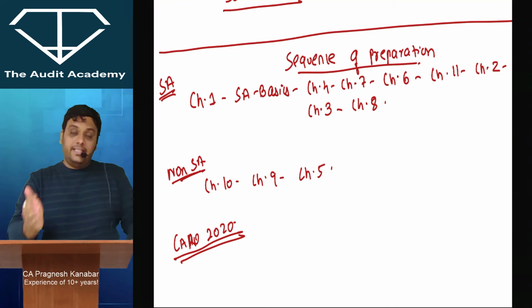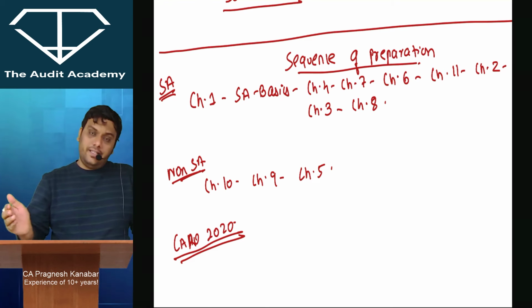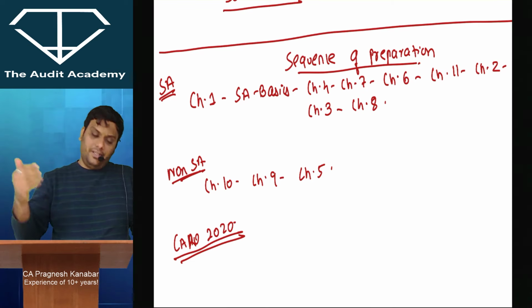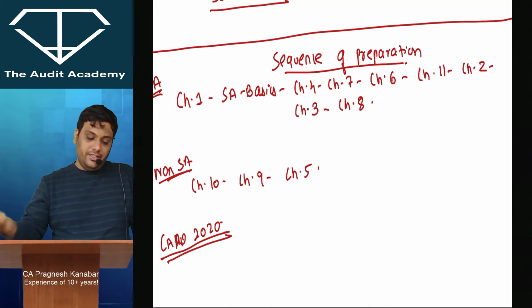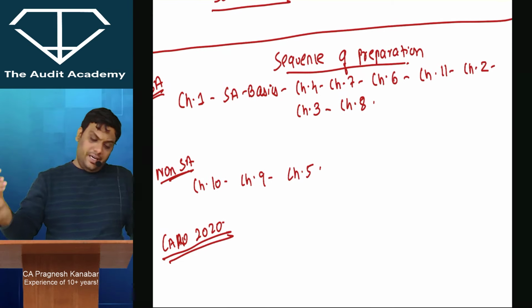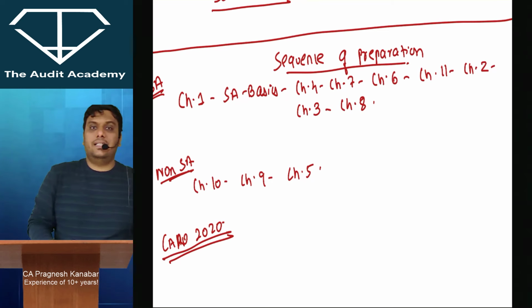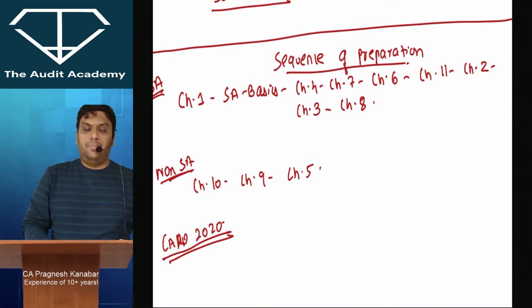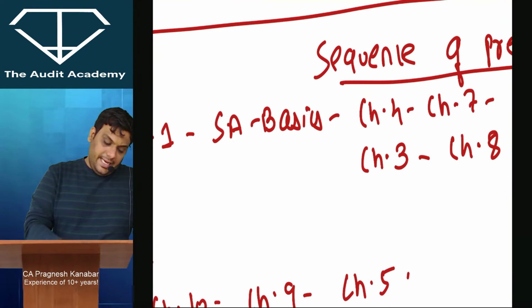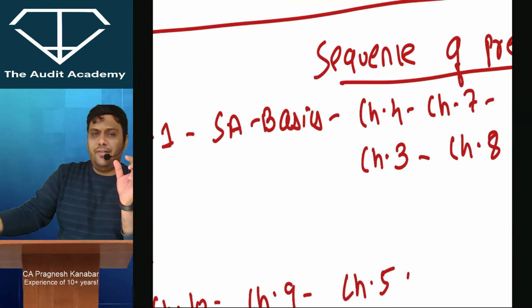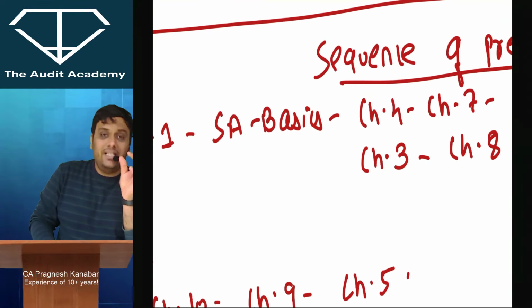So chapter 1 essay basics, then chapter 4 audit evidence, then chapter 7 completion and review, then chapter 6 documentation, then chapter 11 ethics, then chapter 2 strategy planning and stuff, and then chapter 3 risk assessment and internal control, and at the end chapter 8. Essay basics will cover at least 60-70% of chapter 8, so that should not be a problem for you.